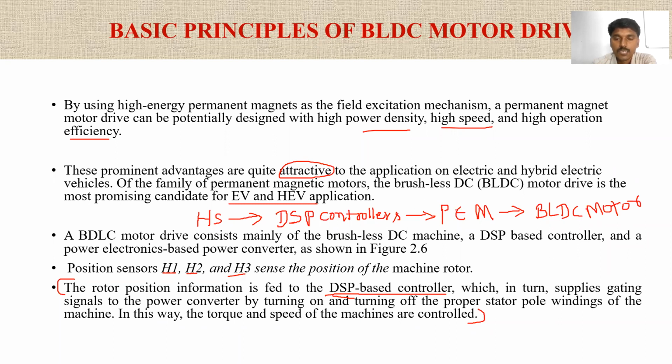Is it clear? In that way, the switches will be turned on and off in the power electronic modulator. Based on this turn on and turn off mechanism, the power will be controlled, meaning the voltage is controlled. Due to this controlling of the voltage or power, the BLDC motor speed is also controlled.